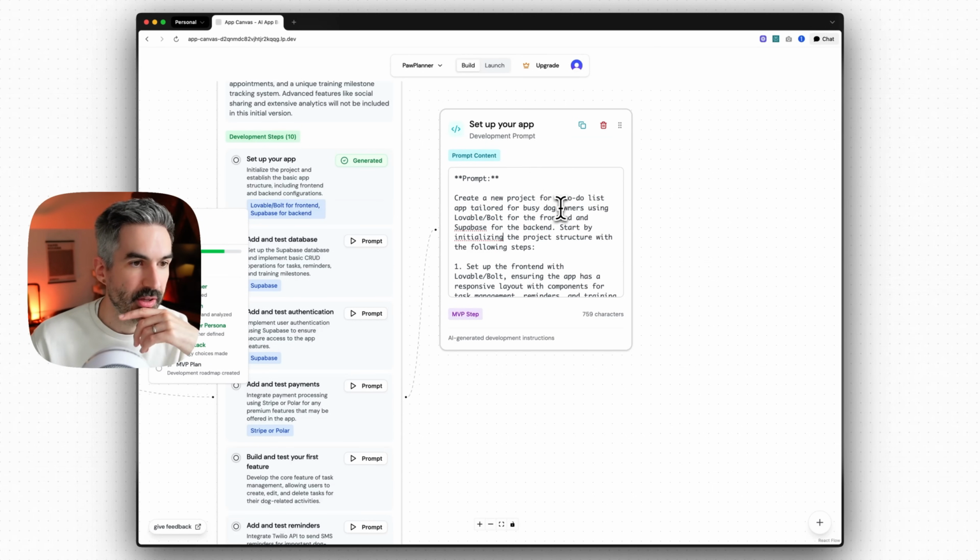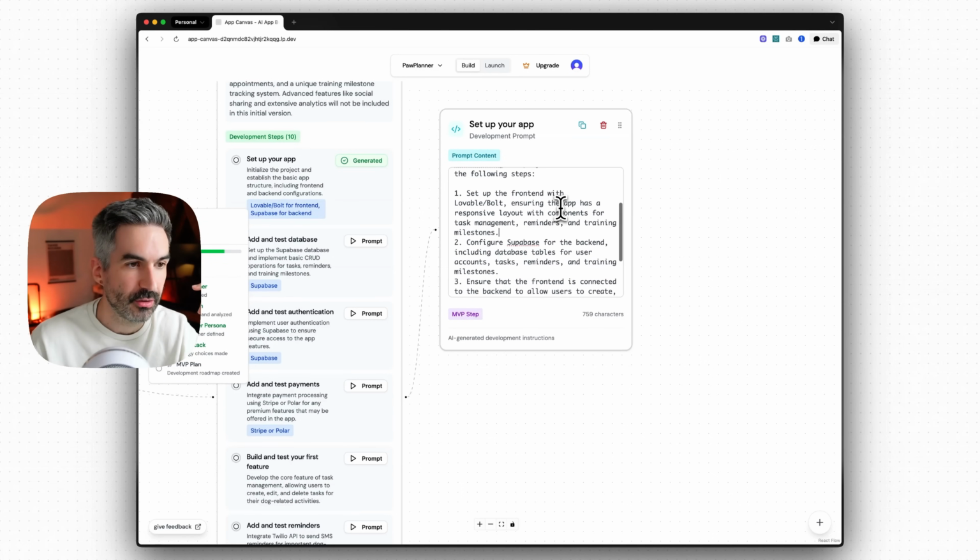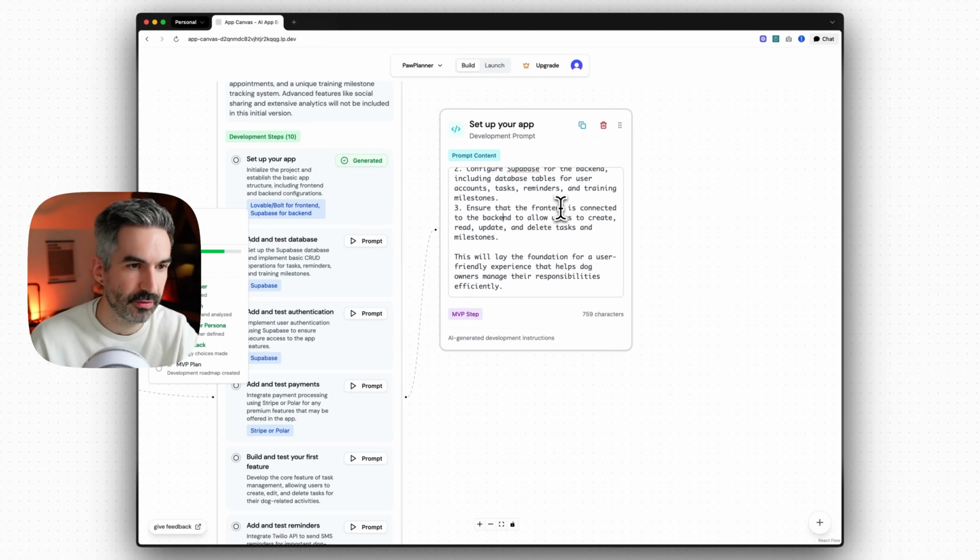So this says, create a new project for a to-do list app tailored for busy dog owners using Lovable and Bolt for the front end and Supabase for the back end. So that's given us a bit of context there. It's going to go through these tasks: set up the front end with Lovable and Bolt, configure Supabase for the back end, including database tables, ensure that the front end is connected to the back end, and allow users to create, read, update and delete tasks. This will lay the foundation for a user-friendly experience that helps dog owners manage their responsibilities efficiently.